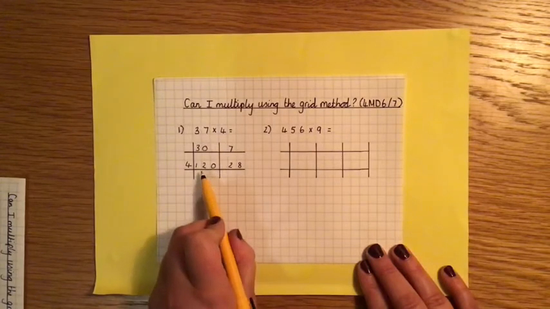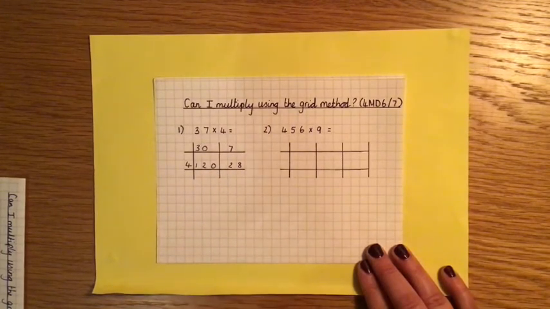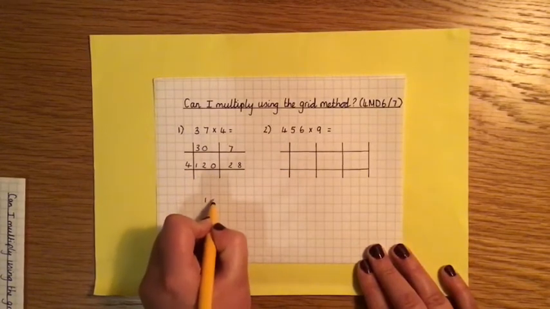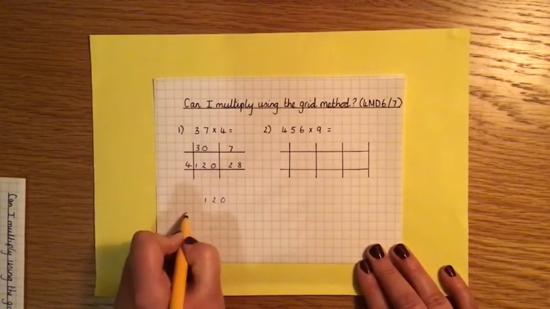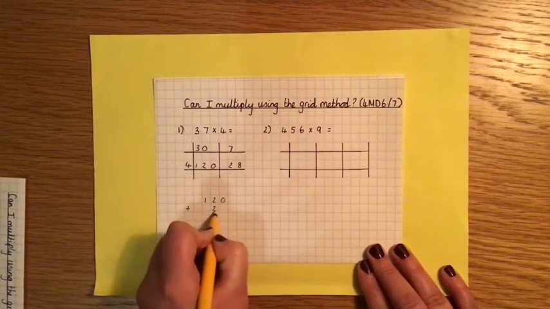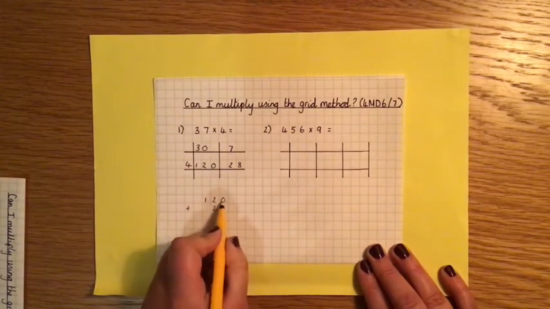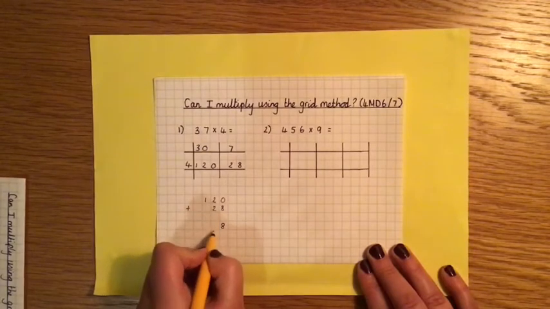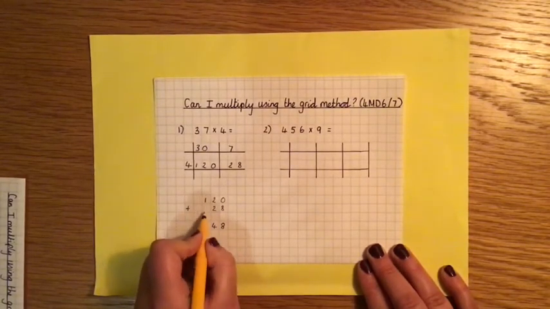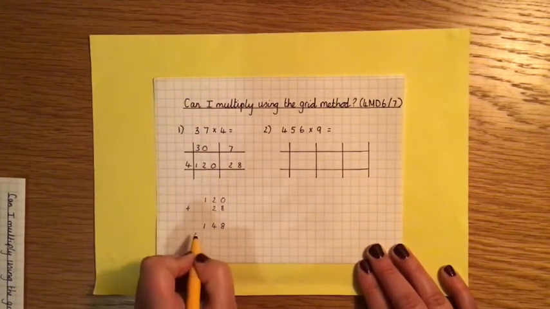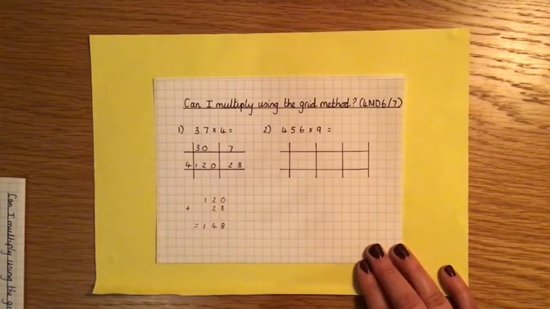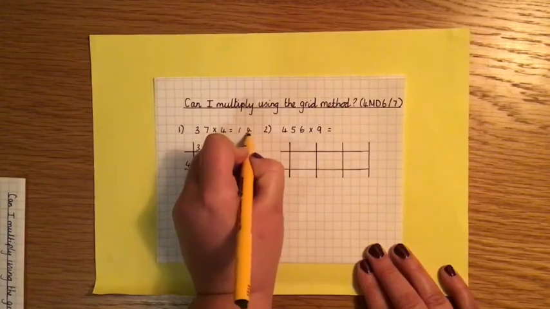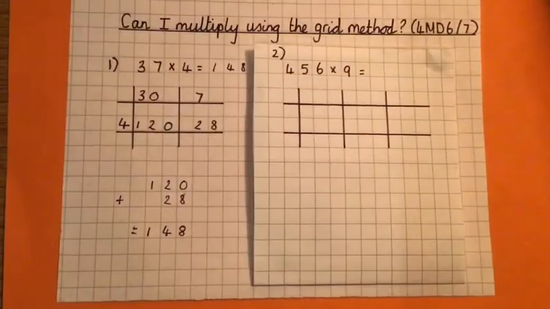Now, I could do 120 plus 28 mentally in my head, or I could write it down. So 120 plus 28. Well, I know 0 plus 8 is 8. 2 plus 2 is 4. 1 plus 0 is 1. So my answer to this calculation is going to be 148. Okay, let's have a look at number 2.